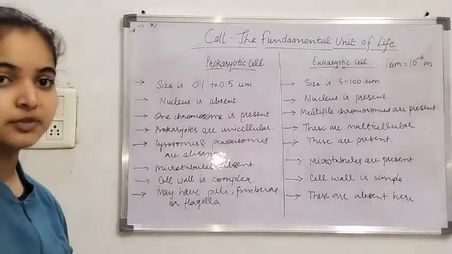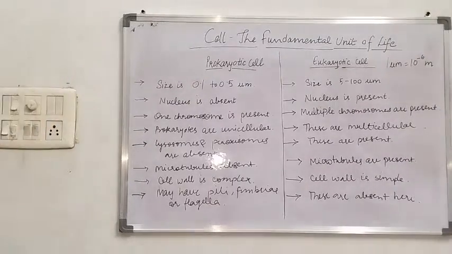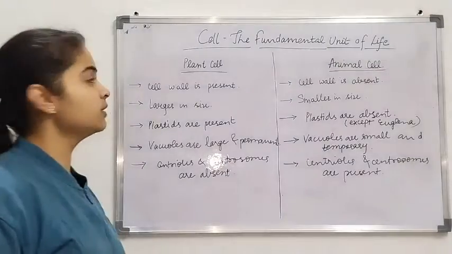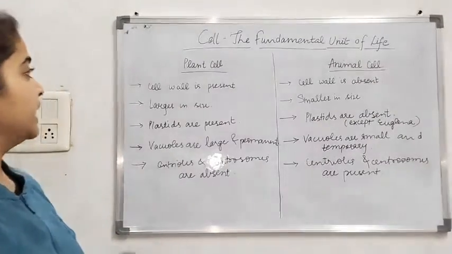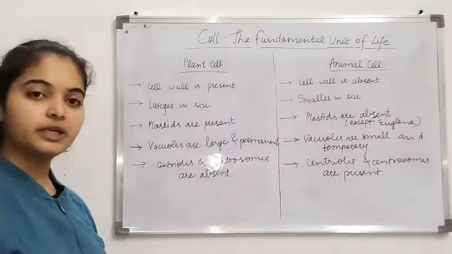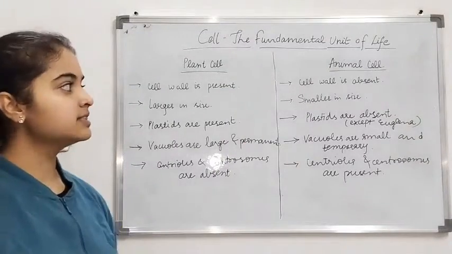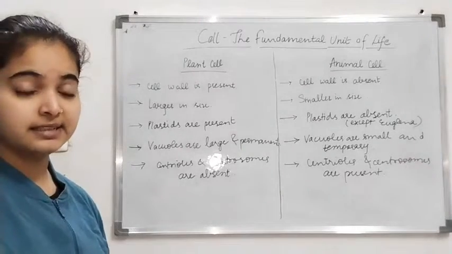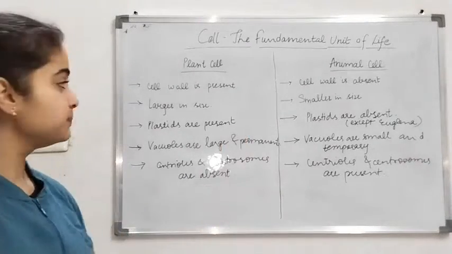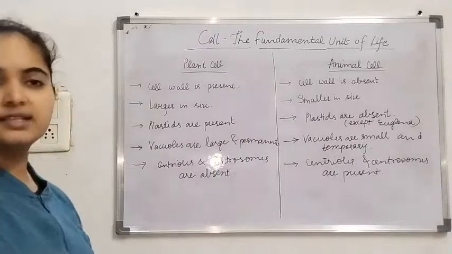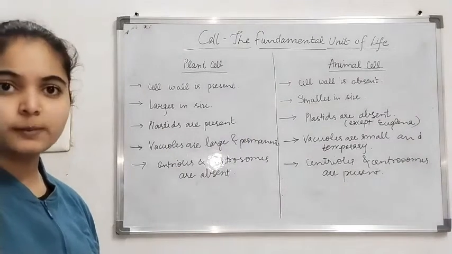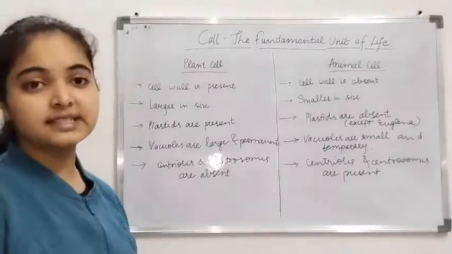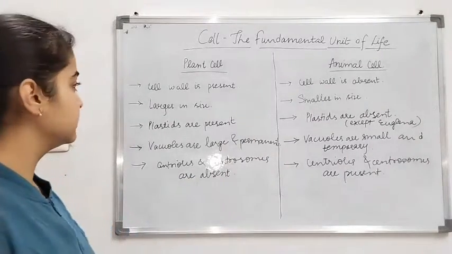Next are the differences between animal cell and plant cell. Here are some differences between a plant cell and an animal cell. In plant cell, cell wall is present, which is made up of cellulose. In animal cell, cell wall is absent. Plant cell is larger than animal cell. Animal cells are small. In plant cell, plastids are present, for example, leucoplastids, chloroplastids, etc. And animal cells do not have any plastid.